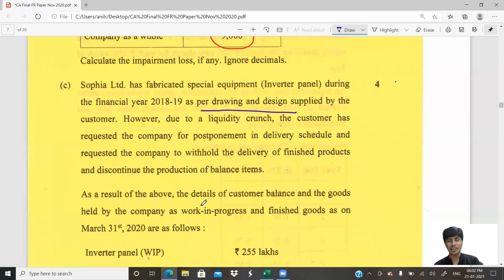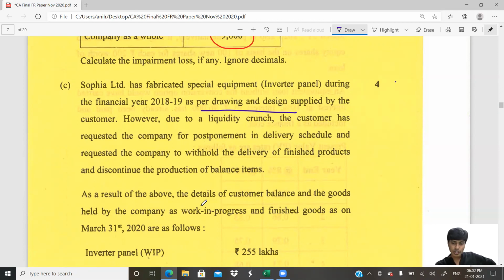Telling no is okay, but telling I will get back to you, it hurts. You will get to know when you search for a job. So the customer has given you an order, specific to a design and drawing. You manufactured it that way, you are ready to give it to the customer, but the customer has told you, boss, I have some liquidity crunch and I will collect it from you later. He's not said no, he's said later. So these products you manufactured, you have not yet sold. From the looks of it, it seems like an inventory question, basically Ind AS 2.